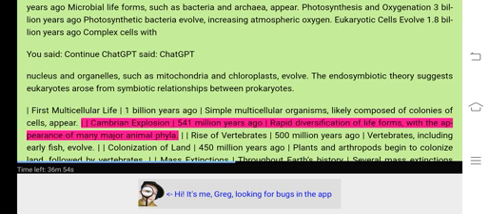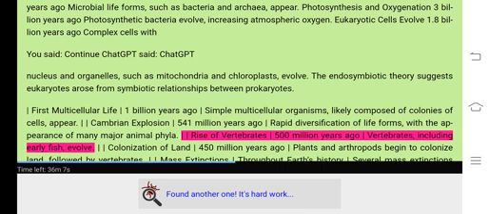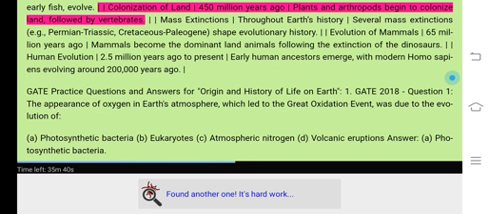Cambrian explosion. 541 million years ago, rapid diversification of life forms, with the appearance of many major animal phyla. Rise of vertebrates. 500 million years ago, vertebrates, including early fish, evolve. Colonization of land. 450 million years ago, plants and arthropods begin to colonize land, followed by vertebrates.